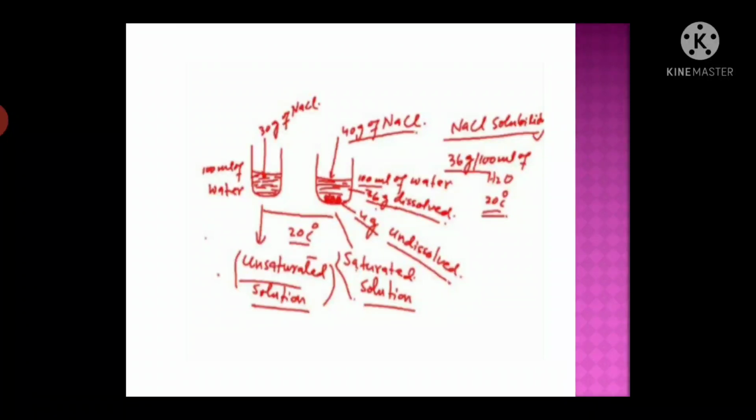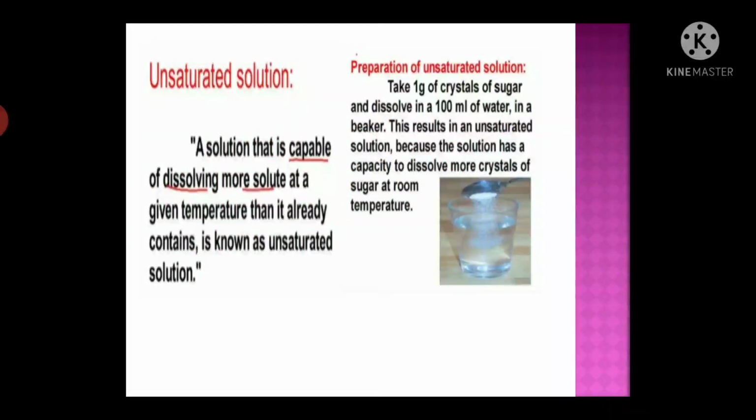Okay students, now what do you mean by an unsaturated solution? A solution that is capable of dissolving more solute at a given temperature, like 20 degrees Celsius, than it already contains, is known as an unsaturated solution. There is one activity for preparing an unsaturated solution.